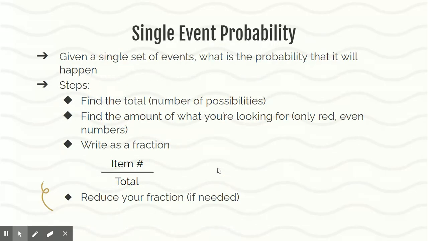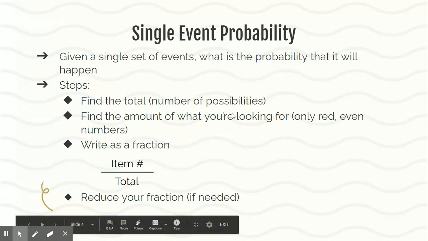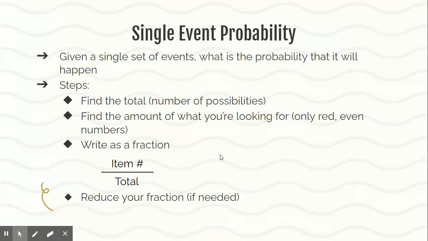Okay, so today we're going to talk about single event probability. This is the probability of something happening just once. I'm going to look at the probability of it happening just that one time. I'm only doing one thing, only picking one thing, only spinning one time, only rolling the dice one time. So it only happens a single time. That's what the 1 is.